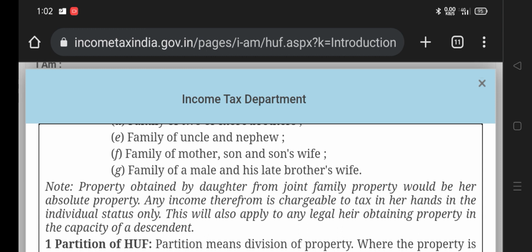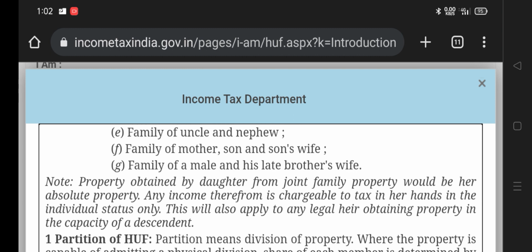So in this case, when I said previously that the income of a family of mother is not a property of HUF income, I stand corrected on this point. If the property of a mother comes into a HUF, then that income is also calculated in the HUF income. It's not a separate income. And his son's wife has some income. Son's wife also has some ancestor property, that also comes under HUF.